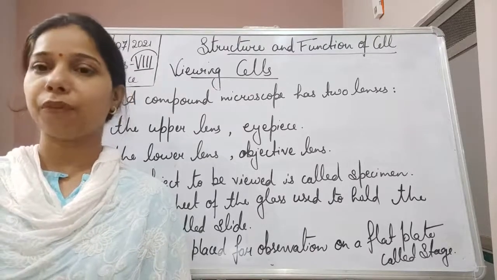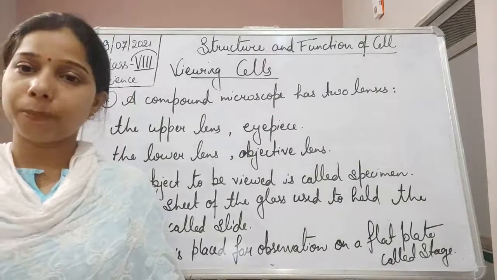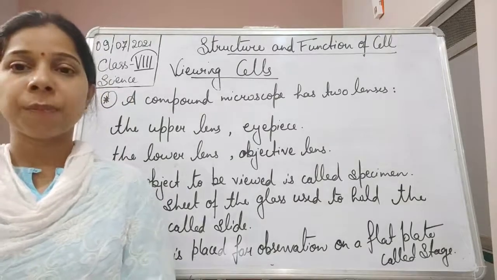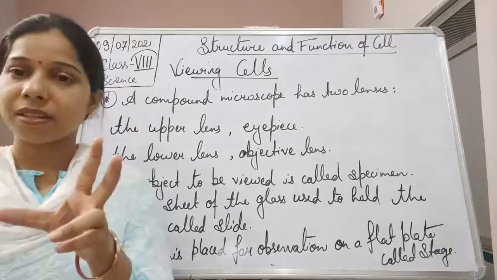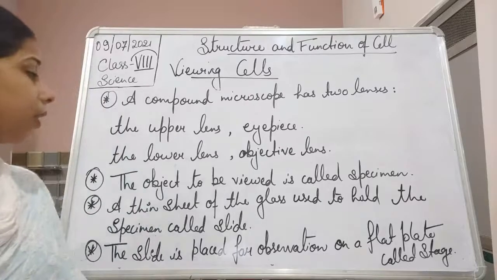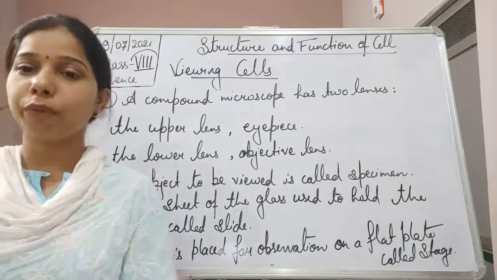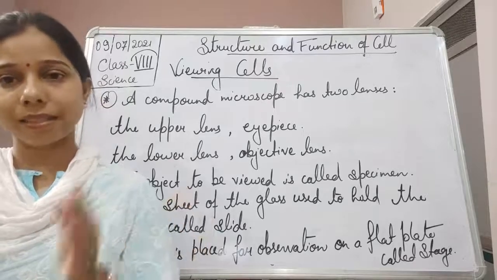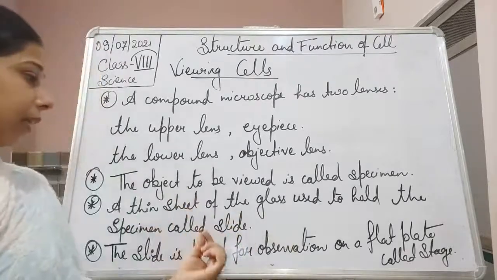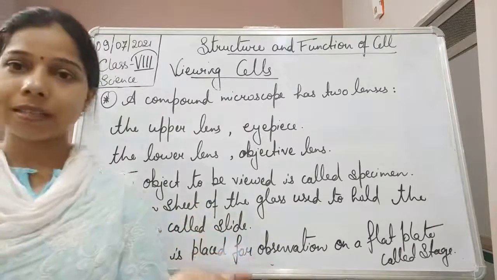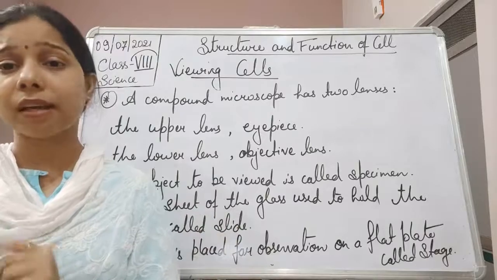The objective lens is very close to the object and helps in enlarging its size. Then the specimen, students, the thing we are going to view. This specimen is kept on a thin sheet of glass which holds the specimen, called a slide.